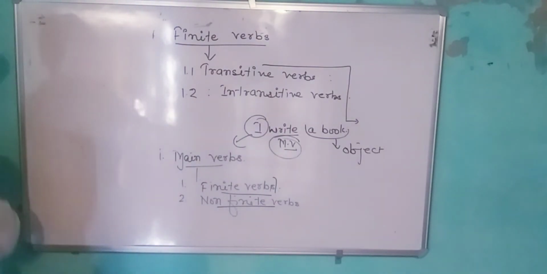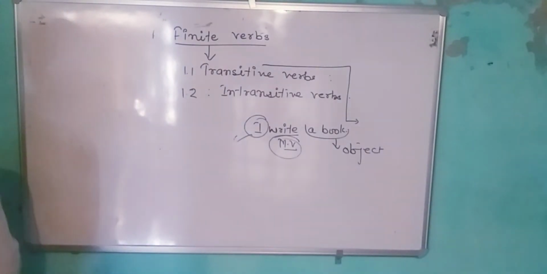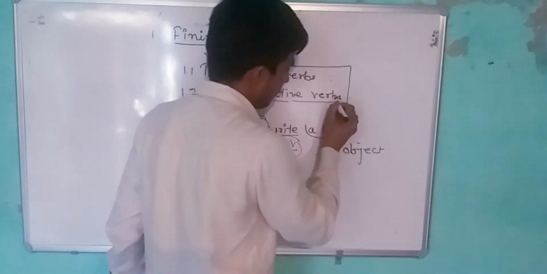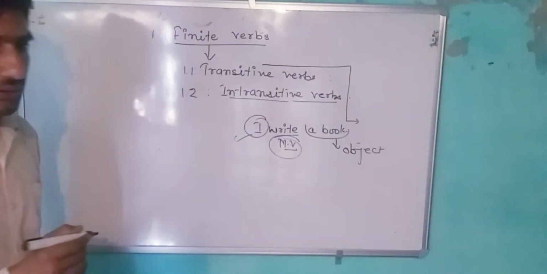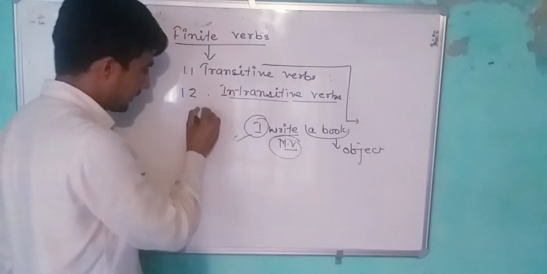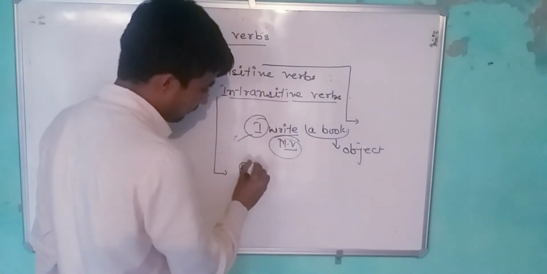Next one is intransitive verb. Intransitive verbs are those verbs that have no type of object with them. They have no object. For example, birds fly.